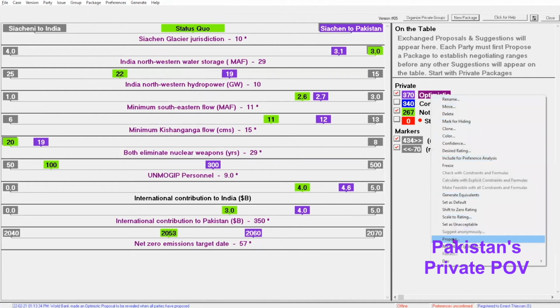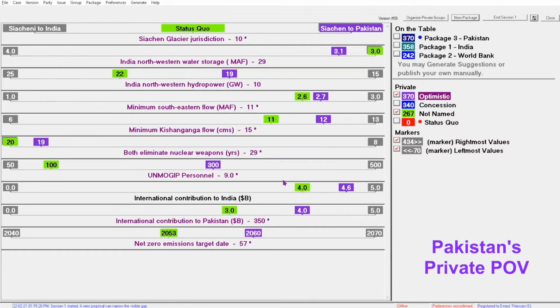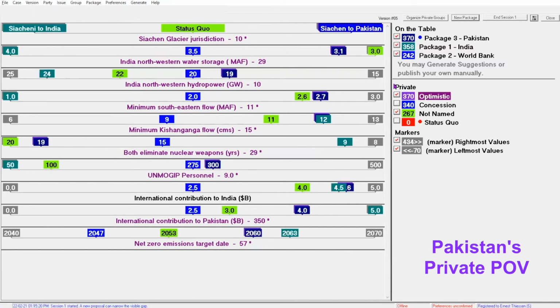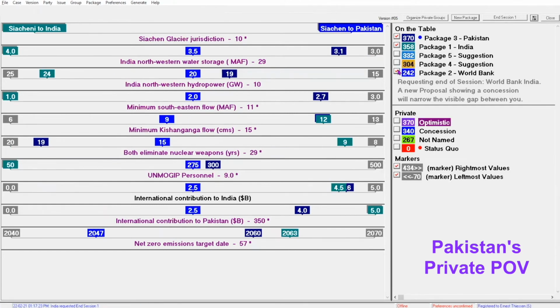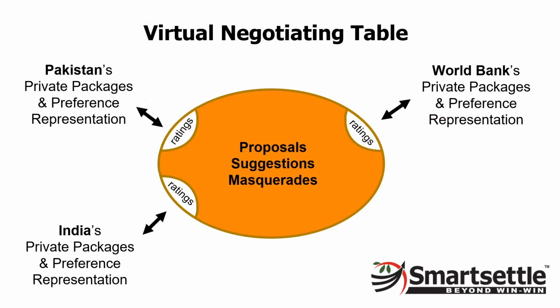Pakistan starts the bargaining process by submitting their optimistic proposal. When they do so, the neutral site releases the proposals from the other two parties, so that all three proposals can be compared. Two suggestions also appear, which must have been generated by the system at the request of another party, or created by them as masquerades. These proposals and suggestions appear on Smartsettle's virtual negotiating table, visible for all parties to see.